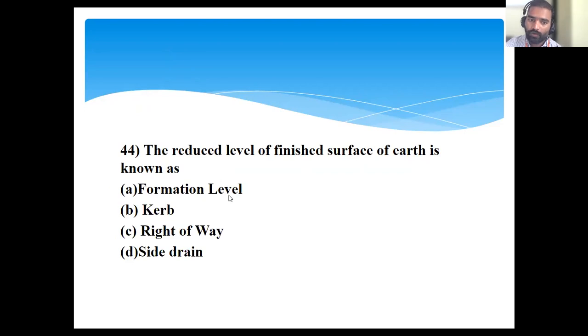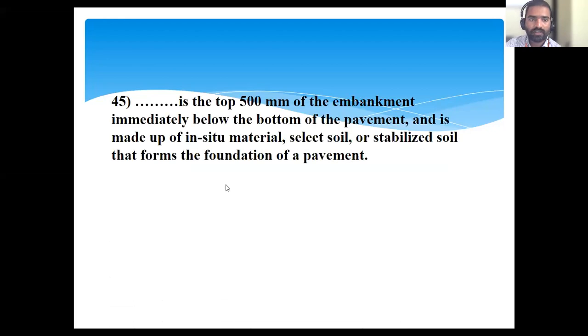Formation level. Reduced level means the top surface. Okay, formation level. Next, dash is the top 500 mm of the embankment immediately below the top of the pavement and is made up of in situ material, select soil or stabilized soil that forms the foundation of a pavement.